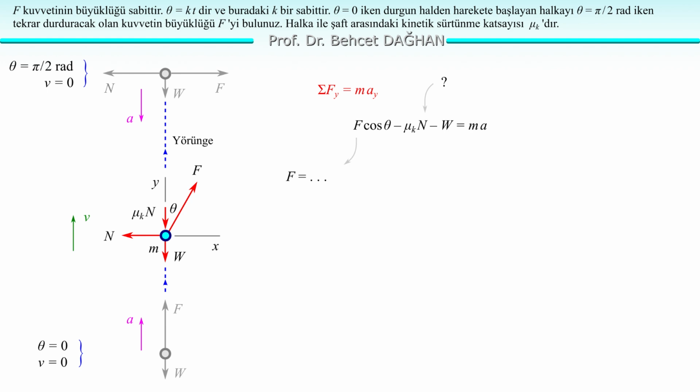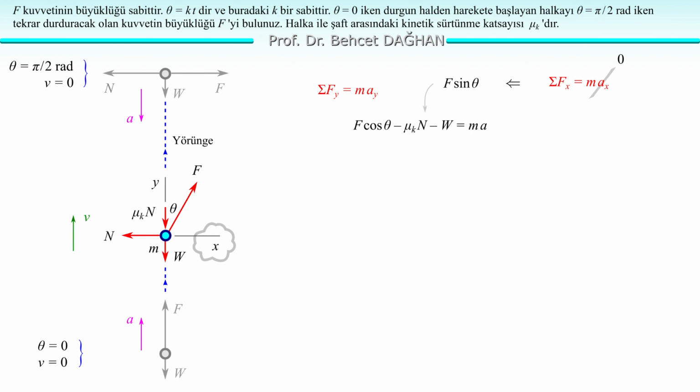Now we will find the force F from this. But first we need to find out what the normal force is, in terms of the given values. Let's write Newton's second law on the x-axis. Total Fx equals max. Since the acceleration is perpendicular to the x-axis, its projection is 0. That is, the right side is 0. The sum of the forces is equal to 0.